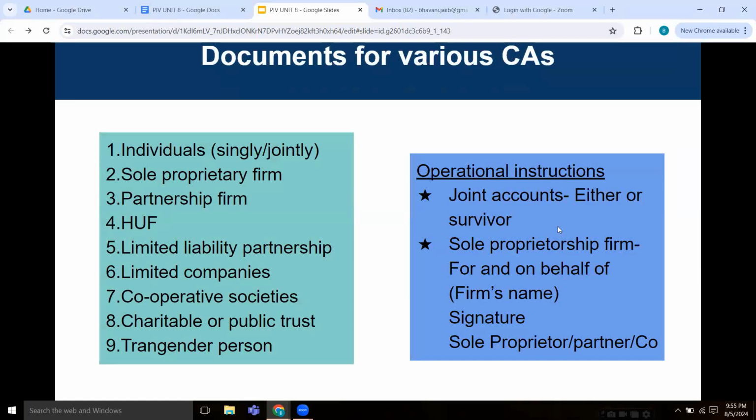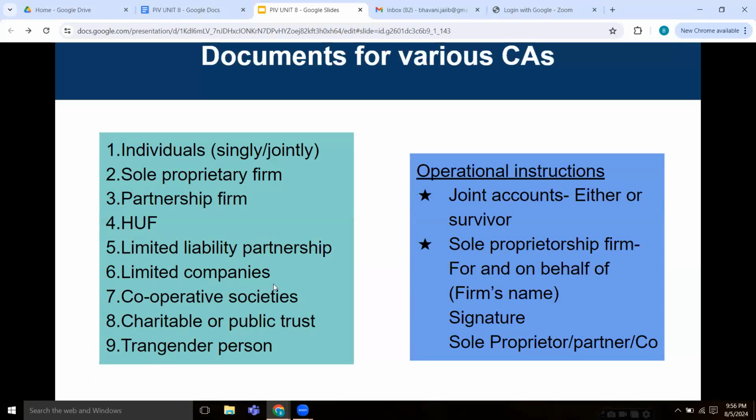What are the different documents for the various current accounts that are present? There are different types of current accounts, right? We have the individuals, which could be single or joint, sole proprietorship firms, partnership firms, HUFs, that is Hindu Undivided Families, limited liability partnerships, limited companies, cooperative societies, charitable or public trusts, and transgender persons.